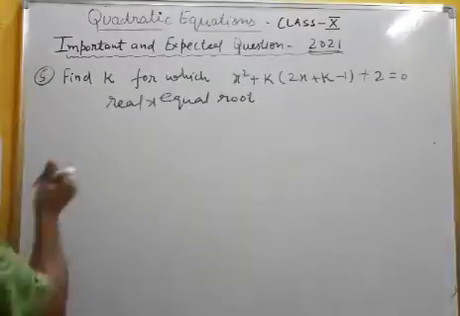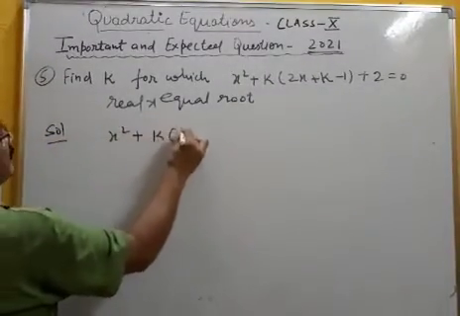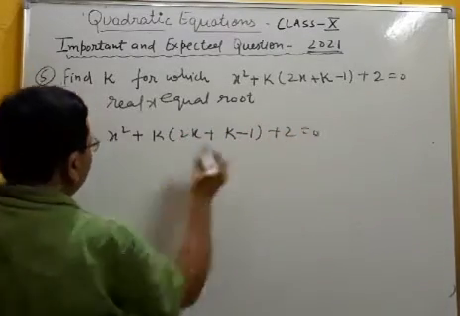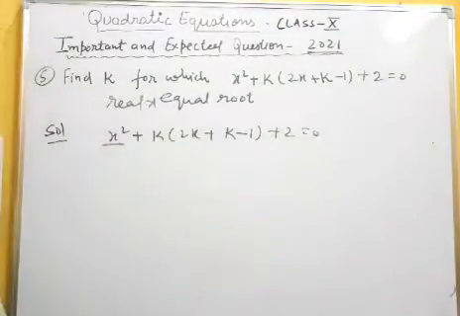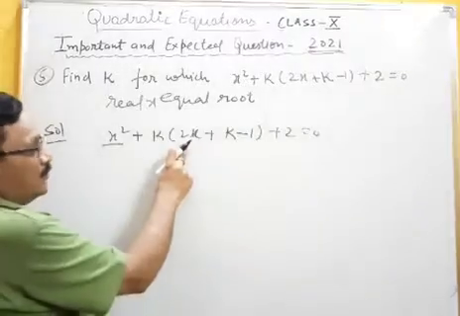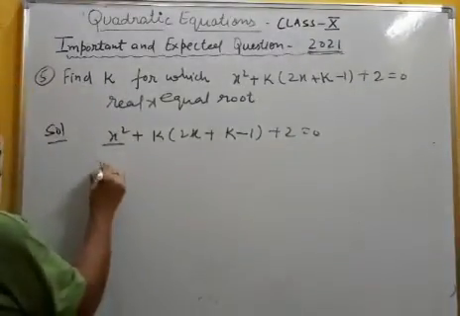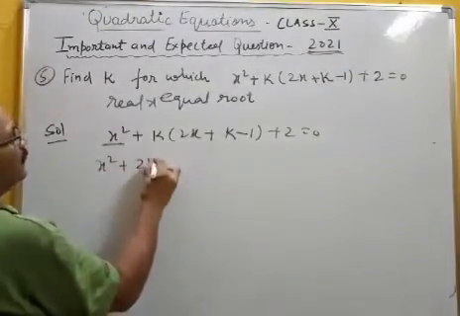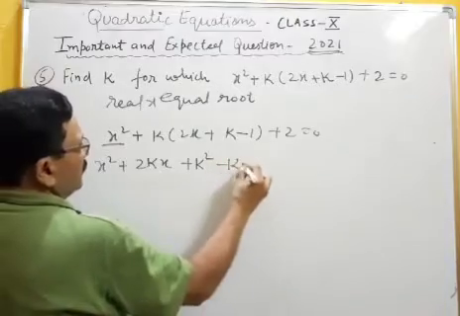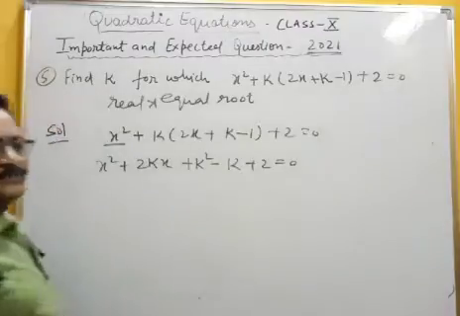Check, I am writing there: x square plus k(2x plus k minus 1) plus 2 equal to 0. Our main variable is what? X. Here x is inside the bracket, but a single term is there. So first we have to open this bracket: x square plus 2kx plus k square minus k plus 2 equal to 0.